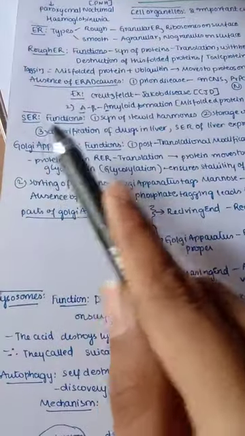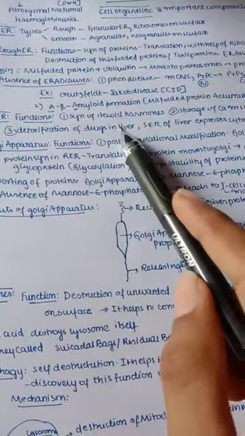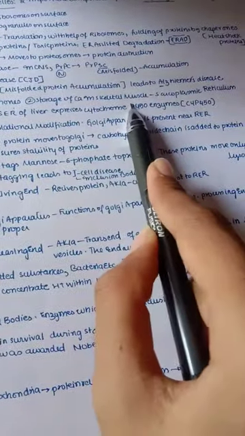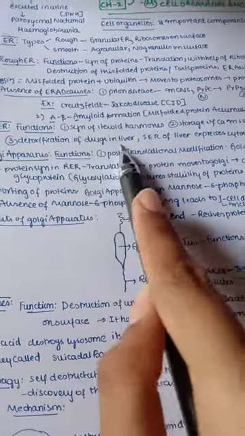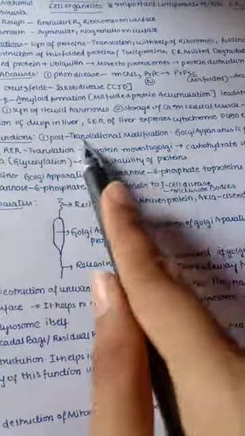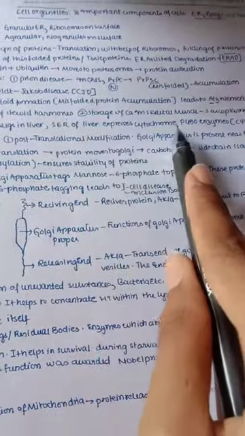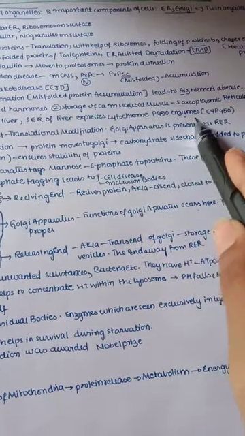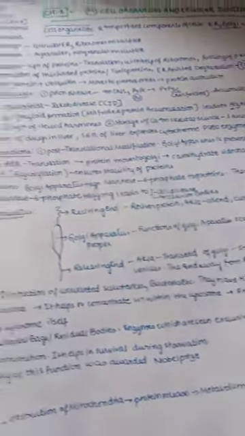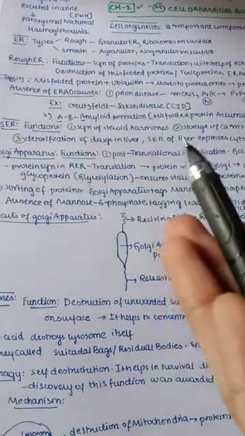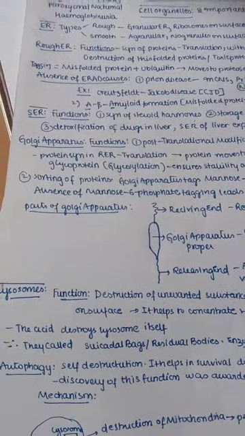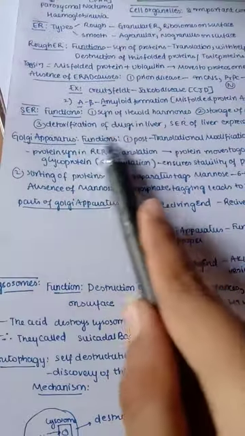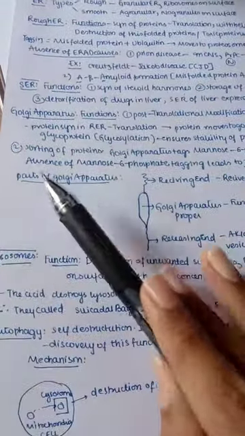So I can remember like A beta amyloid leads to Alzheimer's disease. And next, coming to smooth endoplasmic reticulum. Its functions are synthesis of steroid hormones, storage of calcium in the skeletal muscle, where it is especially called the sarcoplasmic reticulum, and detoxification of drugs in the liver. Smooth endoplasmic reticulum of the liver mainly expresses the cytochrome P450 enzymes, that is CYP450. Because of these cytochrome P450 enzymes, the drugs in the liver undergo metabolism or detoxification.